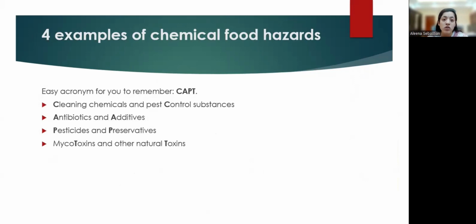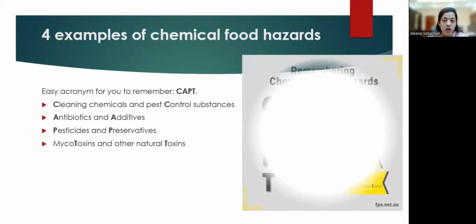So now let's talk about examples of chemical food hazards. An easy acronym is used in order to remember: CAPT. C stands for cleaning chemicals, A stands for antibiotics and additives, P stands for pesticides and preservatives, T stands for toxins, mycotoxins, natural toxins, marine toxins, etc. This is just an acronym for you to remember.